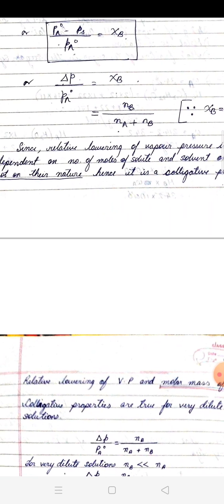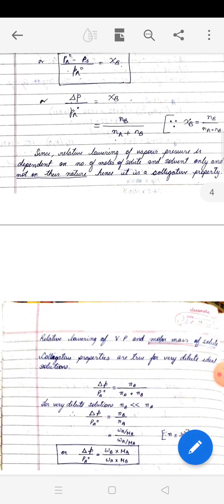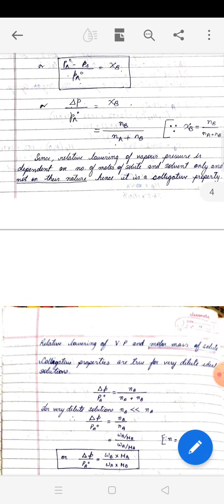So, it's written here as the reasoning: since relative lowering of vapor pressure is dependent on the number of moles of solute and solvent only and not on their nature, hence it is a colligative property. This kind of question is expected in the exams, okay? Prove that relative lowering of vapor pressure is a colligative property.